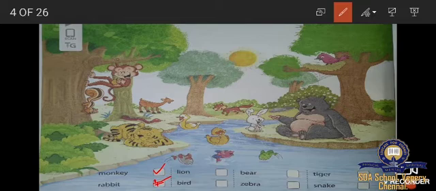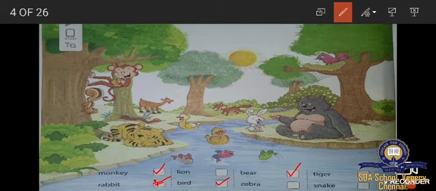Lion. L-I-O-N, lion. Lion is there in the picture? No, lion is not there. And then B-I-R-D, bird. Bird is there? Yes, it is on the tree. So you have to give a tick. And then B-E-A-R, bear. Bear is there? Yes, it is here. So you have to give a tick.